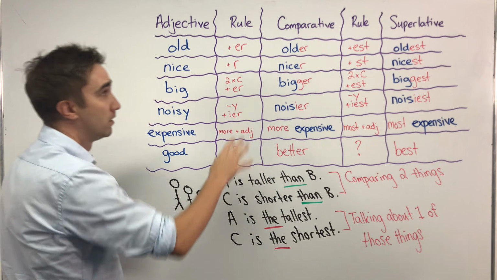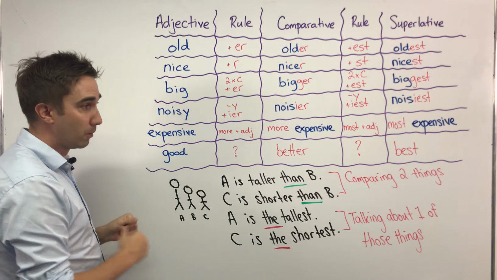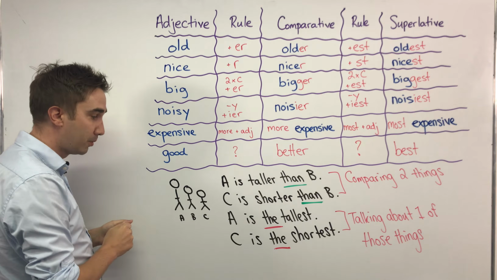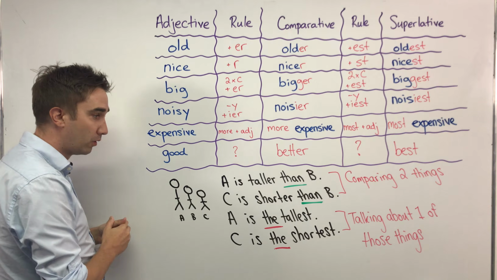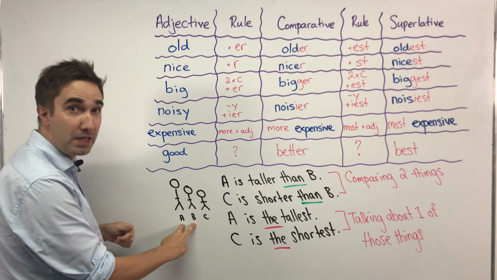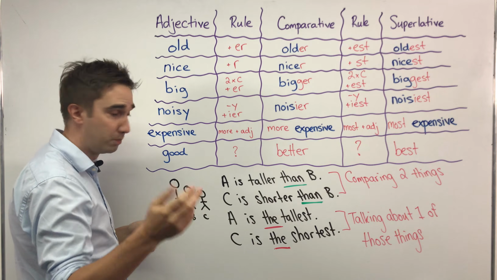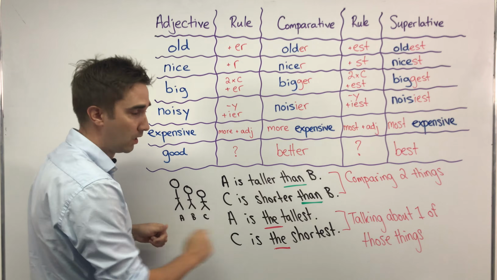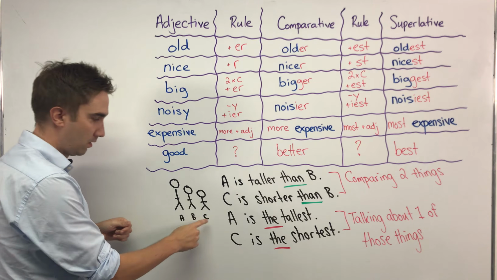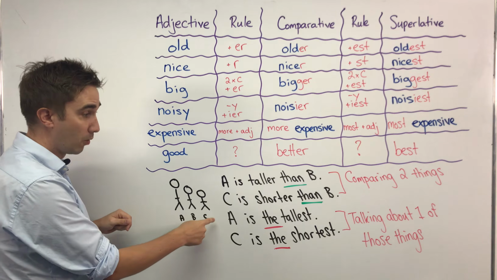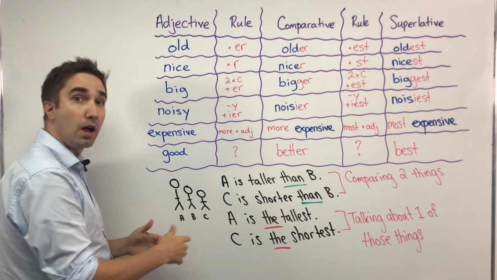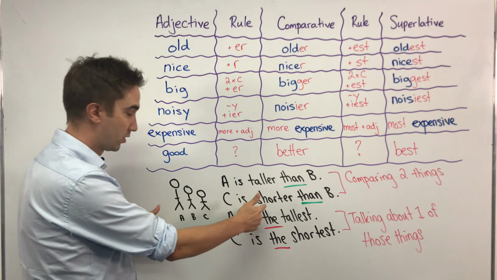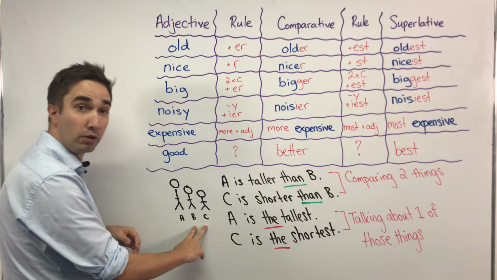All right? So if we're talking about comparatives, it's when we're comparing 2 things. So look at these first 2 examples. Here we have 3 people. I want to talk about A and B, 2 things or 2 people. I would say A is taller than B. We must use than. Here I have this little guy here. I want to compare C and B. I want to use the adjective short. So I say C is shorter than B. Very clear. We can see that.